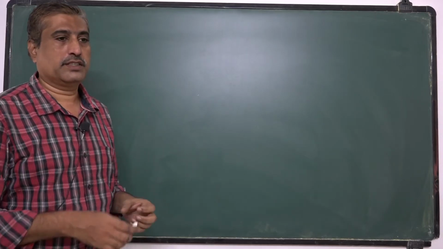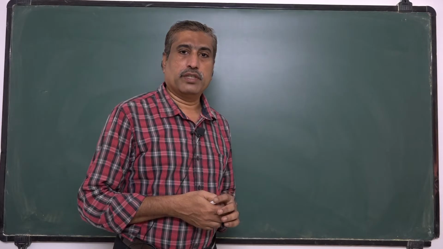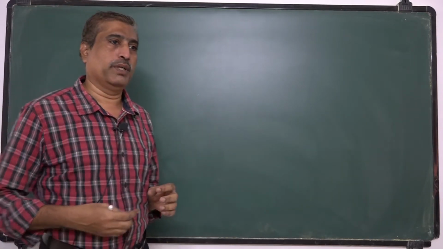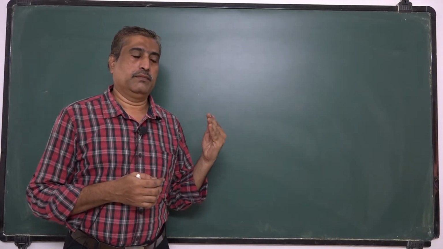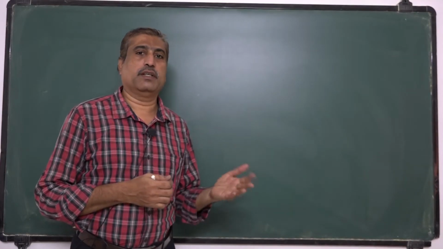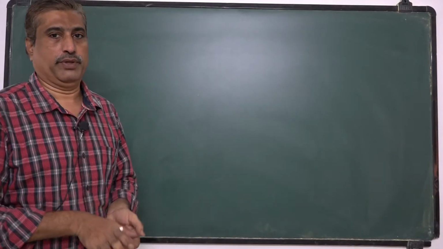In the last class, we discussed radioactivity and radioactive radiations, alpha, beta, gamma radiations and their properties, and radioactive decay, displacement law and radioactive disintegration, and half-life period and mean life period.